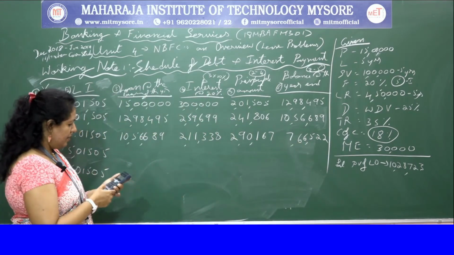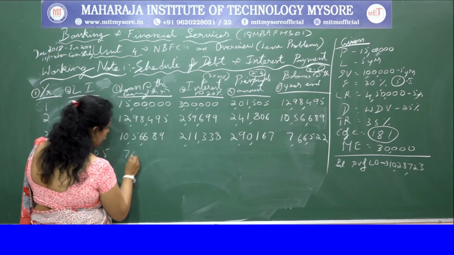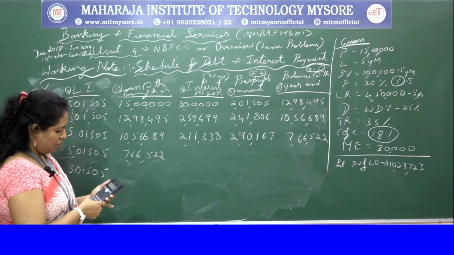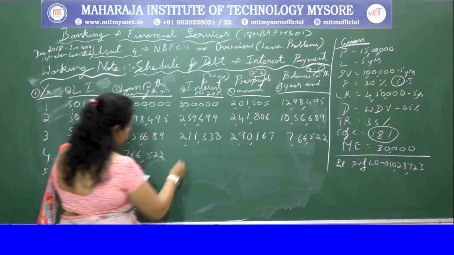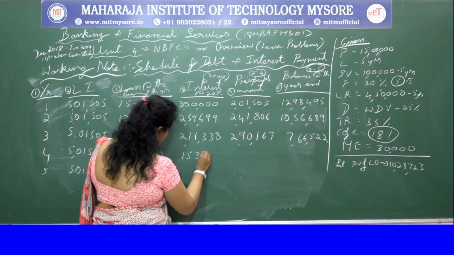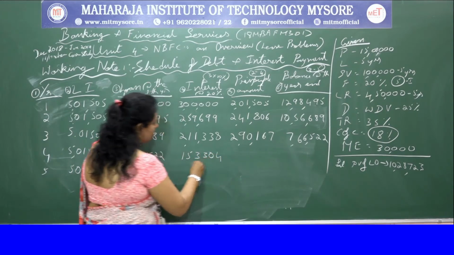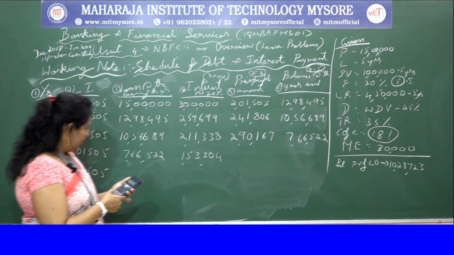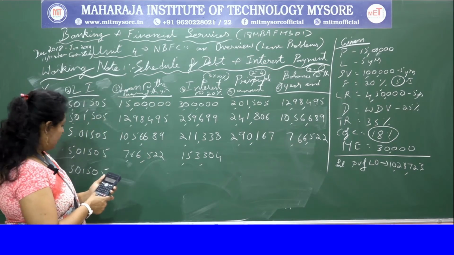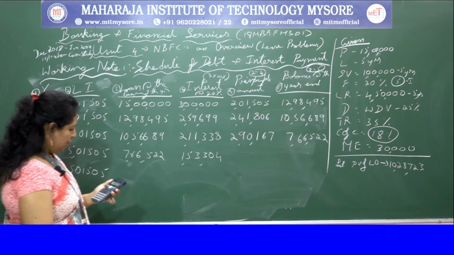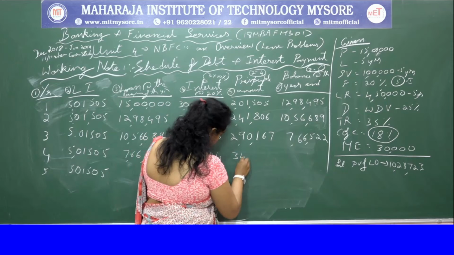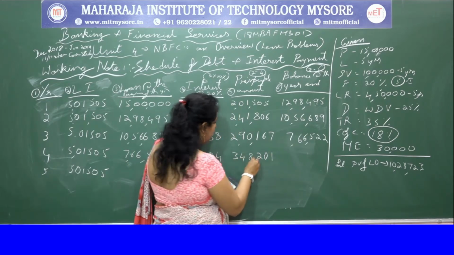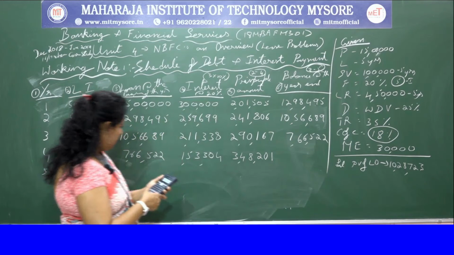Again, that will become the basis for the next year into 20%. You get 1,53,304. Minus 5,01,505, you get 3,48,201.